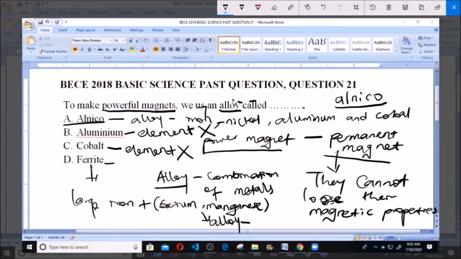So our answer to this question is alnico A, because we are asked to look for an alloy that can be used to produce a powerful magnet. And like we know, aluminum is not an alloy, cobalt is not an alloy, ferrite is an alloy but cannot be used to produce a powerful magnet or a permanent magnet. But alnico here is an alloy of iron, nickel, aluminum, and cobalt, and that's where the name arises from, alnico. And like I said, it can be used to produce a permanent magnet because of its ferromagnetic property. So the answer is A, alnico.